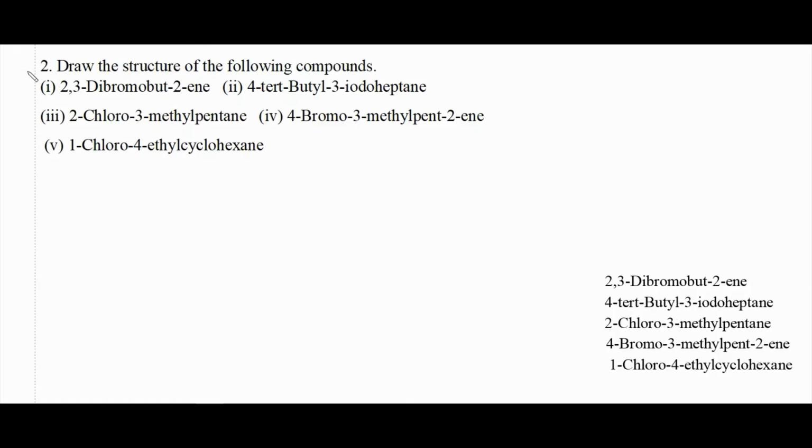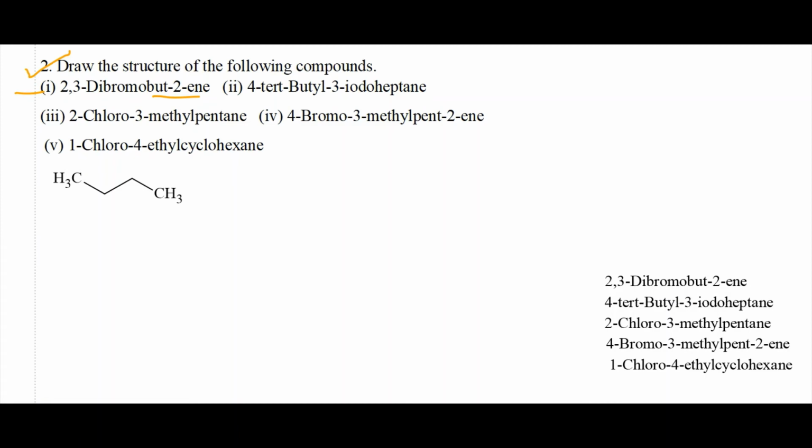Next we shall discuss another assignment question. Draw the structure of the following compounds. First one is 2,3-dibromobut-2-ene. When we draw a structure, what we do first is draw the parent hydrocarbon. Here butene is the last part. It represents the parent chain. So I am writing butene first. This is butane.